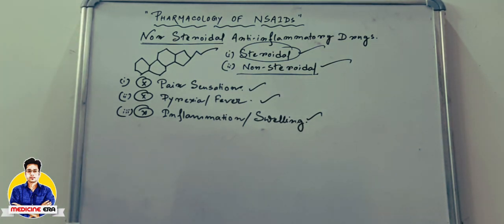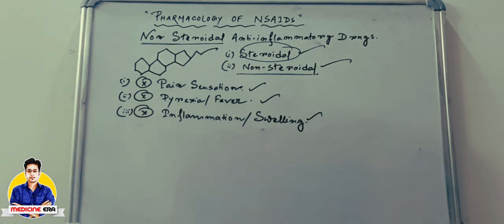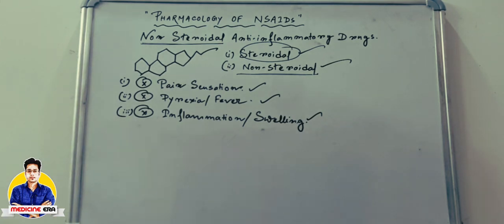In case of the mechanism of NSAIDs, we have to discuss some enzymes which are mainly responsible for the generation of these functions, mainly pain, swelling, inflammation, as well as pyrexia or fever. In case of any type of injury in our body, suppose a particular injury has happened in your hand, the main part affected is the cell membrane of that portion of tissue.